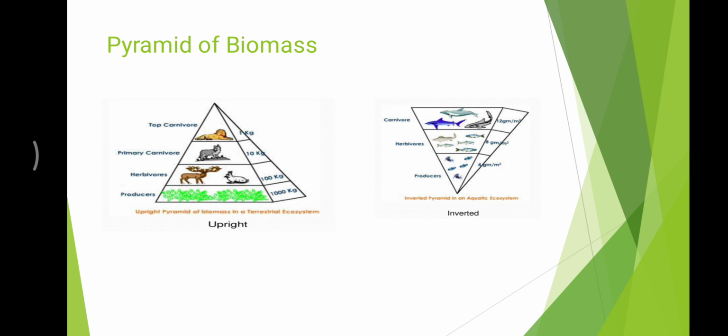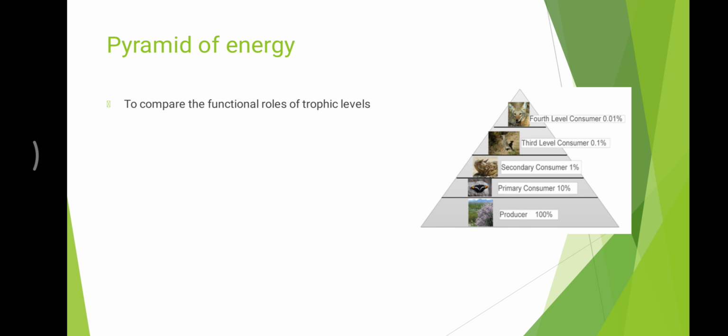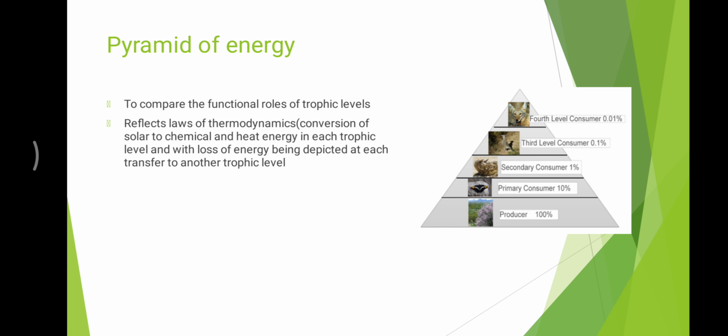Let's see the next one, the pyramid of energy. To compare the functional roles of trophic levels, the pyramid of energy is used. It reflects the laws of thermodynamics, that is, the conversion of solar to chemical energy. This is done by the method of photosynthesis. These plants or primary producers will be eaten by the primary consumers, and when this conversion of solar to chemical energy is taking place, heat